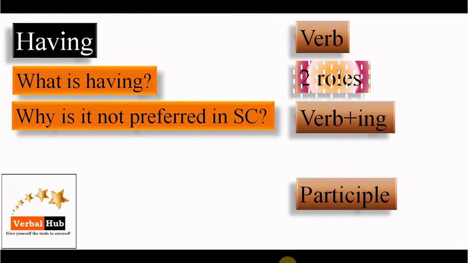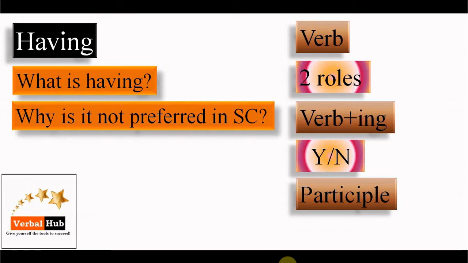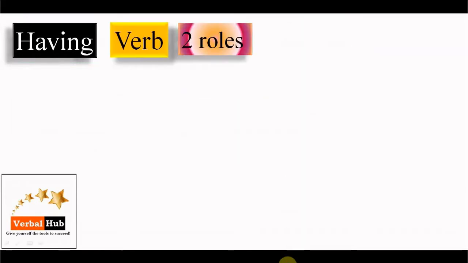So the reasons are, as a verb it plays two roles. In case of verb plus ing, in one case it is preferred, in one case it is not preferred. In case of participle, it again plays two roles. There are two types of participle, and that is why it is a little confusing, and in sentence correction it becomes poisonous. So let us understand in detail.